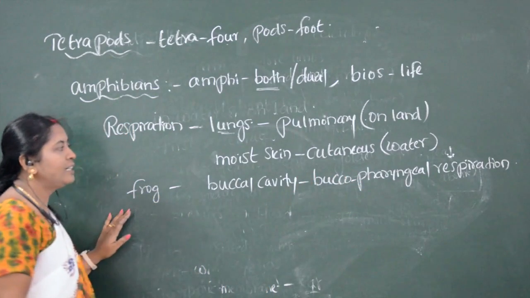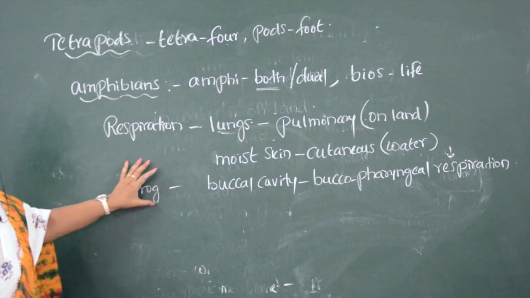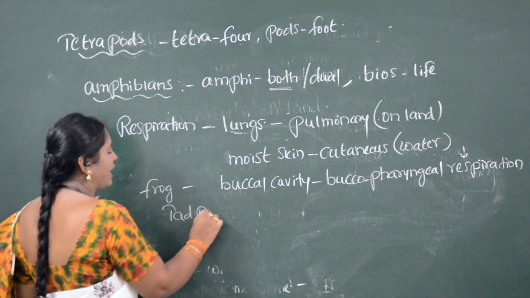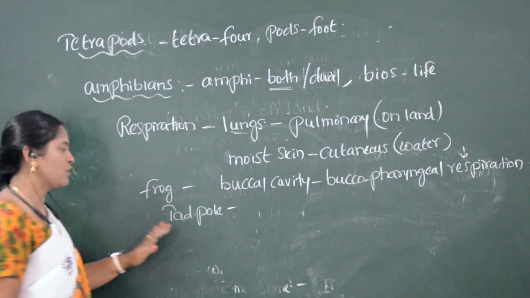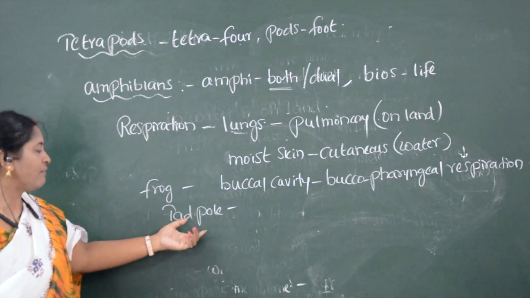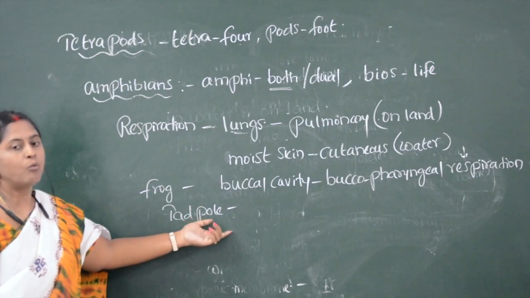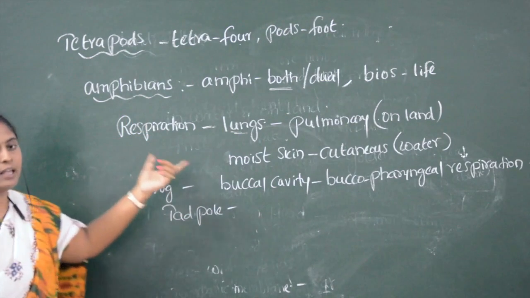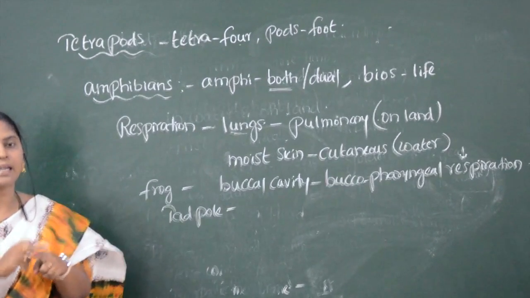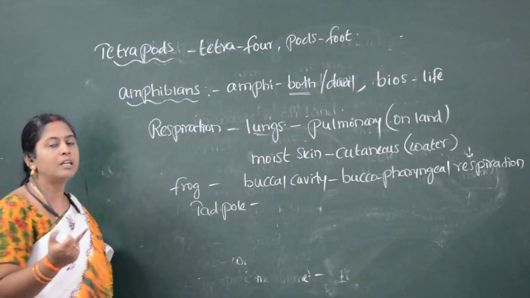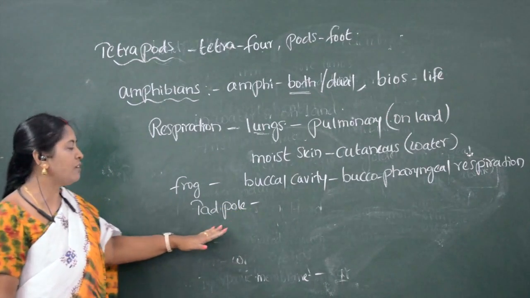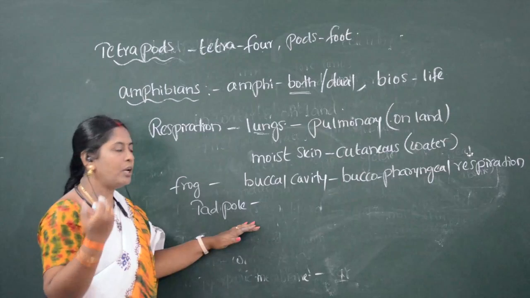And as I said, sometimes these amphibians even respire with gills. The larva of frog is called tadpole larva. The eggs are hatched in the water. Already in the starting I have said, though the organisms came to land, they still have a tie-up with the aquatic habitat, for reproduction purpose. So after the eggs are hatched, the larva which comes out of the frog is the tadpole larva.